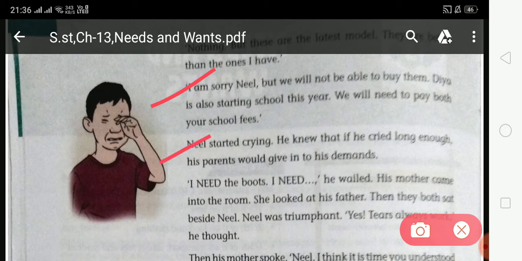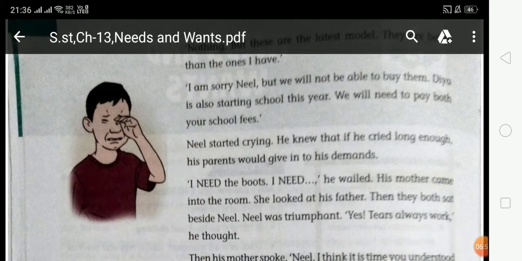Neil started crying. He knew that if he cried long enough, his parents would give in to his demand. So, students, after that, Neil started crying, and he thought that if he cried for a long time, then his parents would give in to his demand.